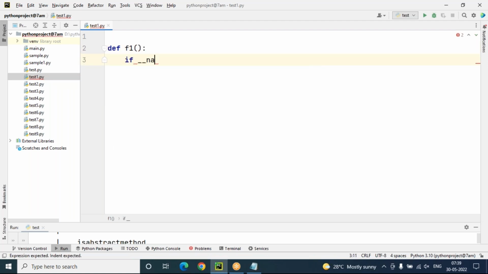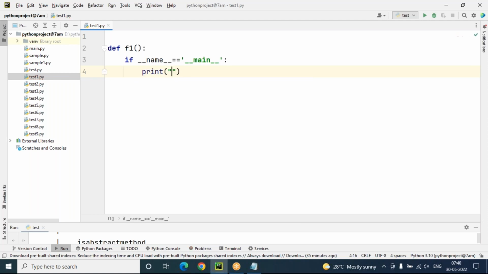If underscore underscore name underscore underscore equals equals underscore underscore main underscore underscore, then print: Executed as an individual program.